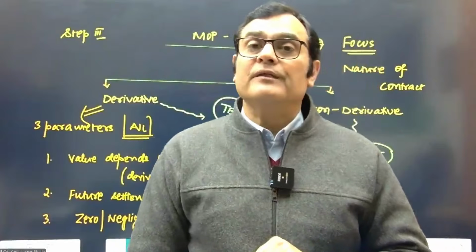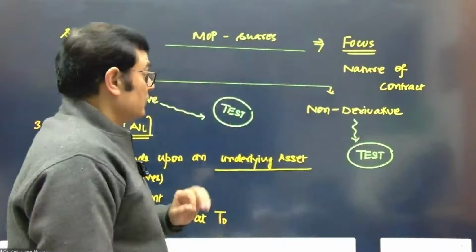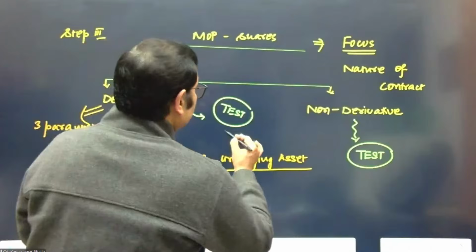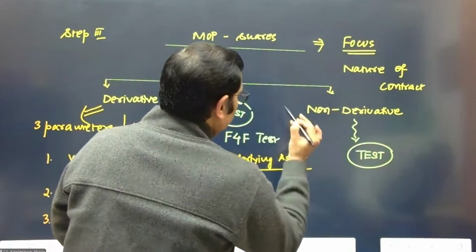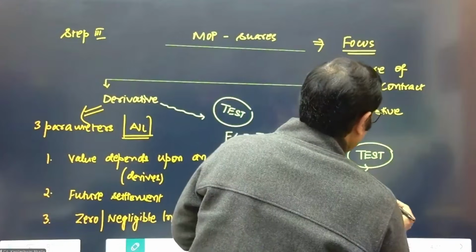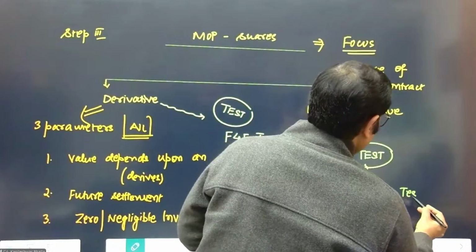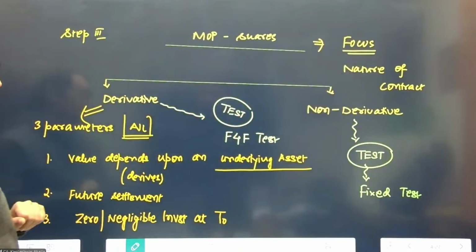When it is derivative, we apply what is called a fixed for fixed test. Let me make a separate chart indicating the parameters of the fixed for fixed test and the fixed test.